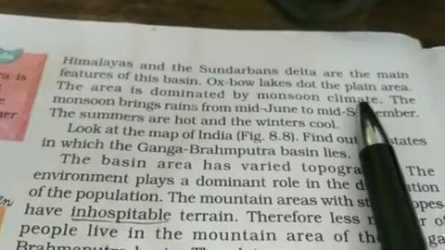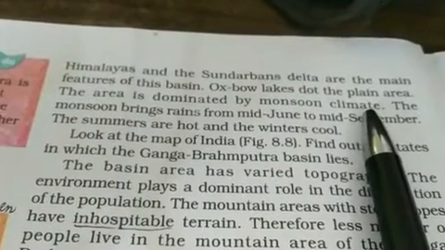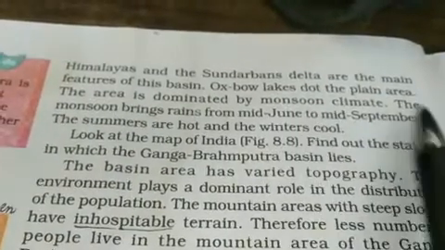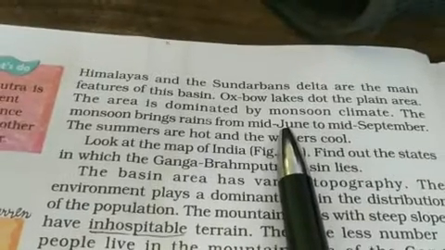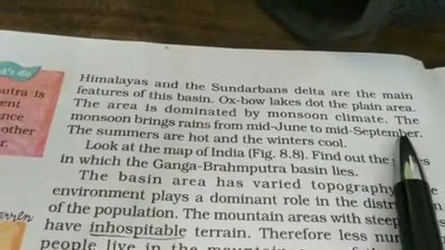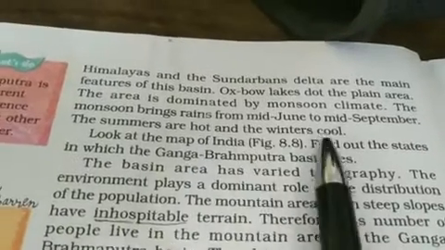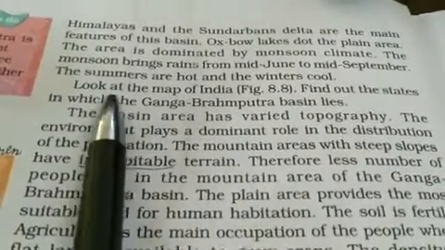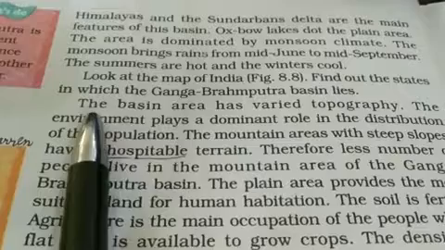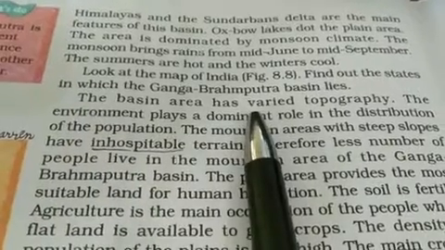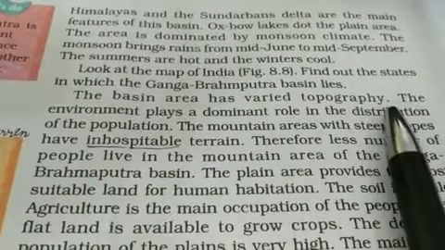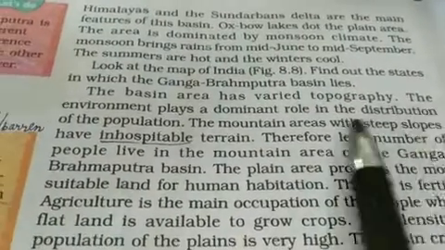How is the climate of this area? Monsoon type of climate. The monsoon brings rain in this area from mid-June to mid-September. The summers are hot and winters are cool in this region. The basin area has varied topography, different types of landform.